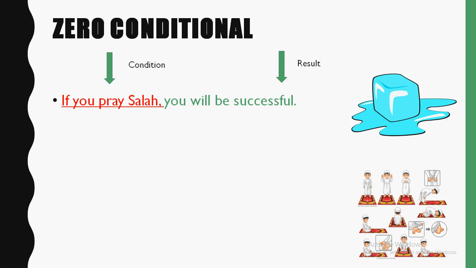So here you can see this example. It says, if you pray salah, you will be successful. So the condition is if you pray, and the result is you will be successful. So this is zero conditional. If I give you another example, if you freeze water, it turns into ice.